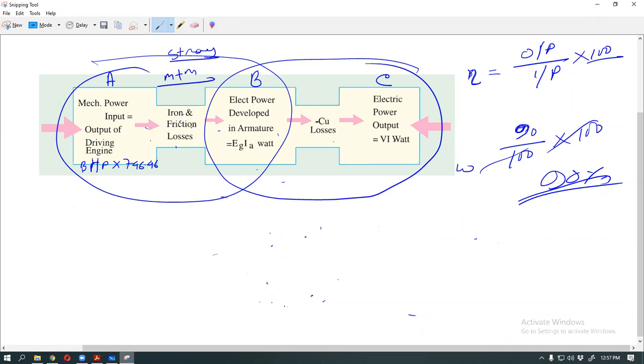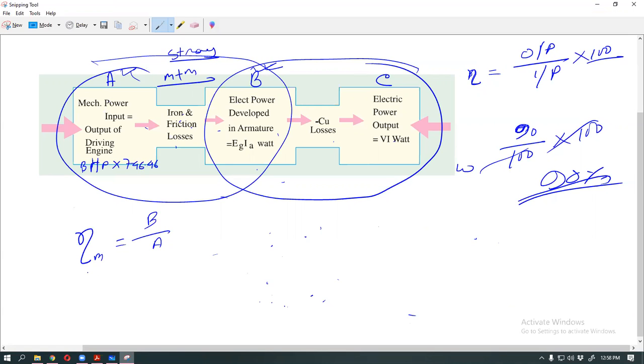So mechanical efficiency means eta. This is the efficiency, and the symbol of efficiency is eta. Mechanical efficiency means this is the mechanical output and this is the mechanical input. You know that efficiency means output by input. In this mechanical part, this is the mechanical output, this is the mechanical input, and this is the loss. So our mechanical efficiency means B by A.